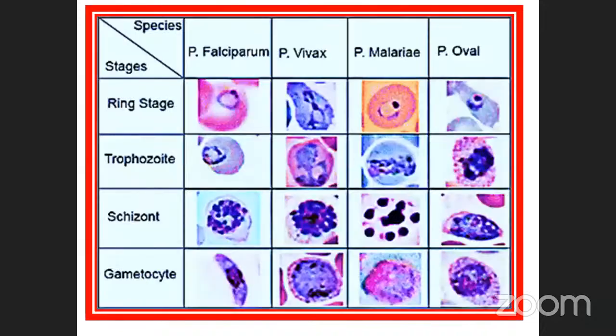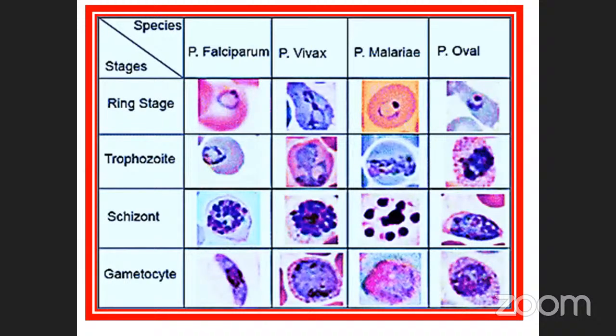Okay, see how it will change. These are the species: falciparum, vivax, malariae, and ovale. So what will be the stages? How does it happen inside the RBCs? This is called the ring stage of falciparum and vivax, when you are doing a hematological analysis for a particular person.